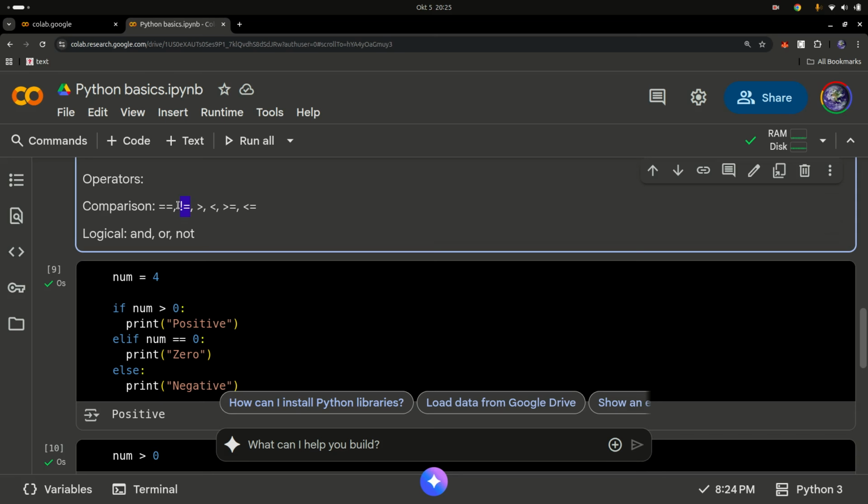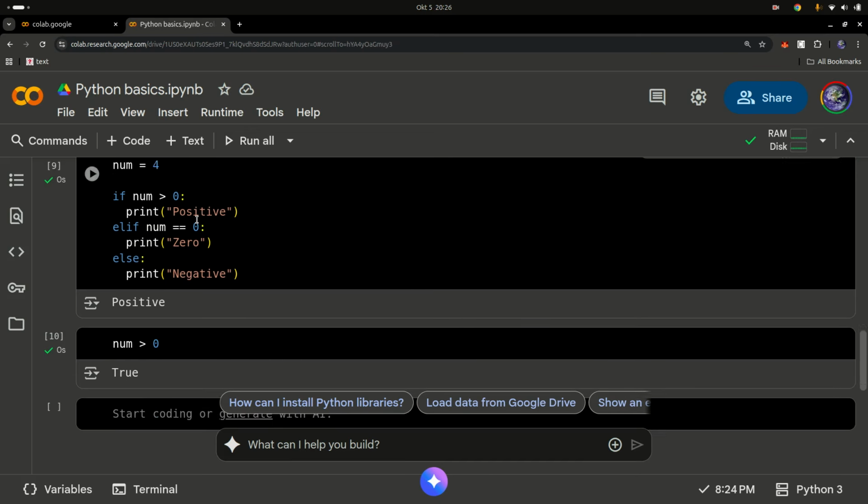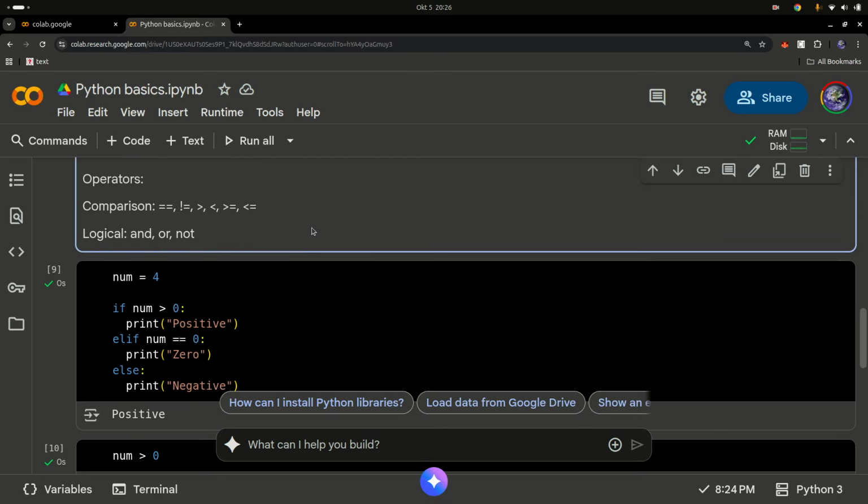If you're from a mathematics background, you probably know what that is. You don't have to be a math genius to follow along, but an exclamation mark followed by equals basically means not equal to. It's a negation, you're negating a statement. A negator converts something true to false, and if it's false, it changes it to true. If you don't know what a negator is, that's what it does: converts something to its opposite version. Okay, now it's done. And you also have logical operators, like and.